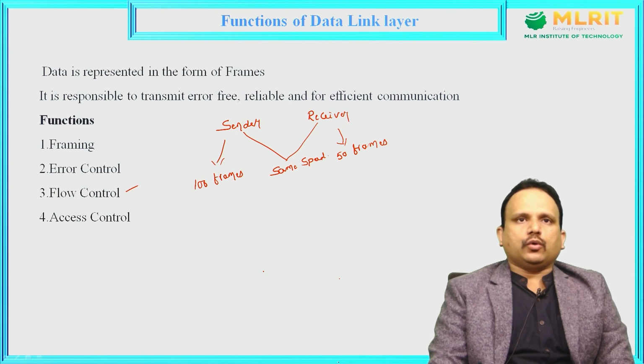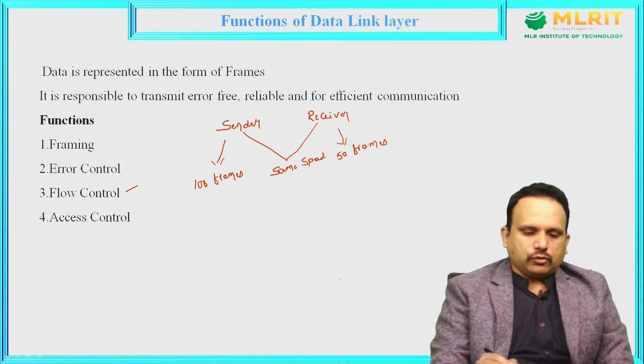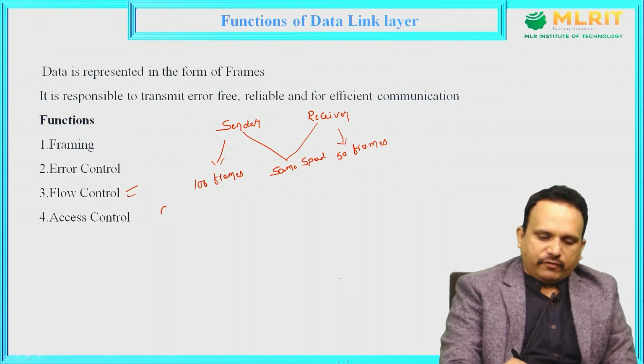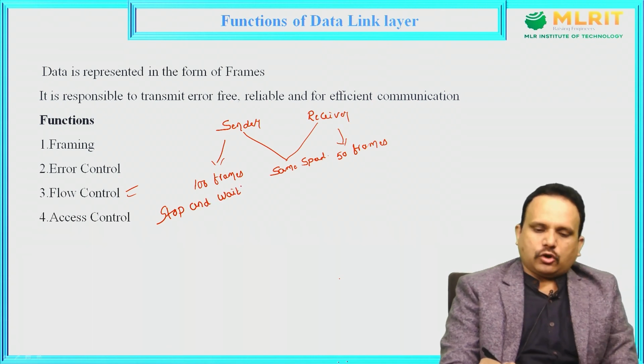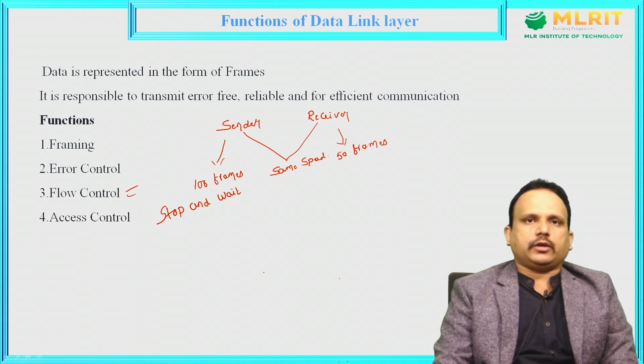To overcome that, for flow control we have different data link layer protocols like stop and wait ARQ, go back N ARQ and selective repeat ARQ. These different data link layer protocols will be discussed in the second unit, data link layer.